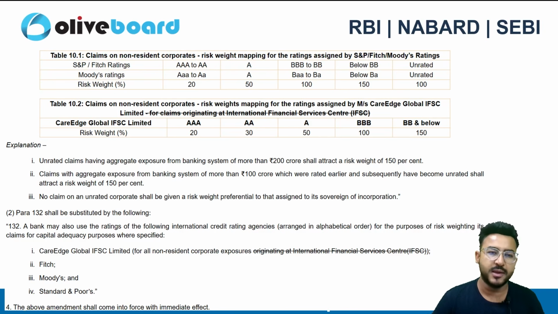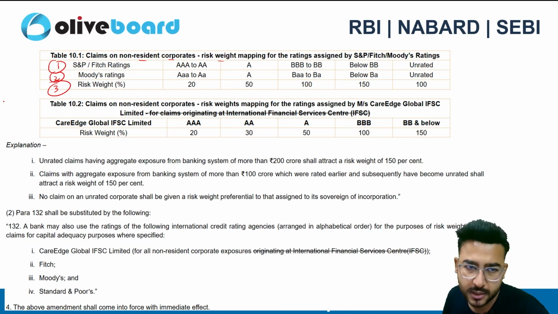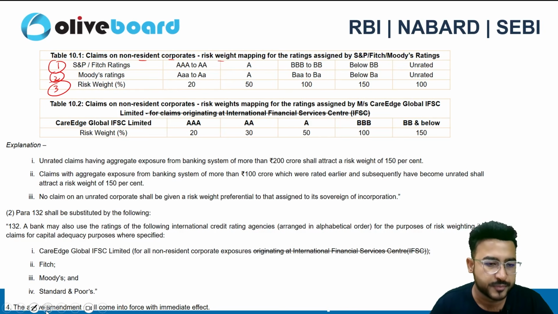So here in this table we can see the claim on non-resident corporate, risk weight mapping for rating assigned by S&P, Fitch and Moody's, right? So here 3 rating agencies are there: S&P, Moody's and Fitch, right? So S&P and Fitch will go hand in hand.